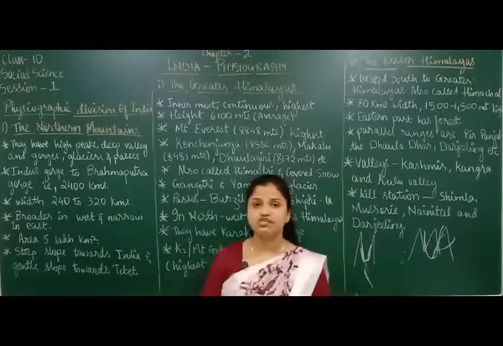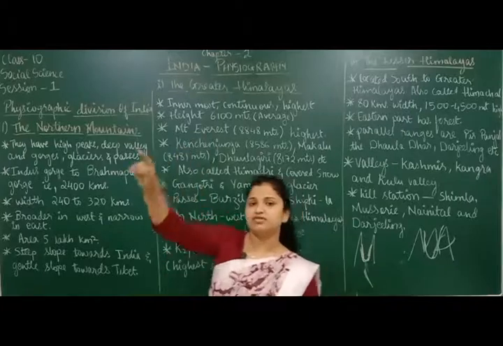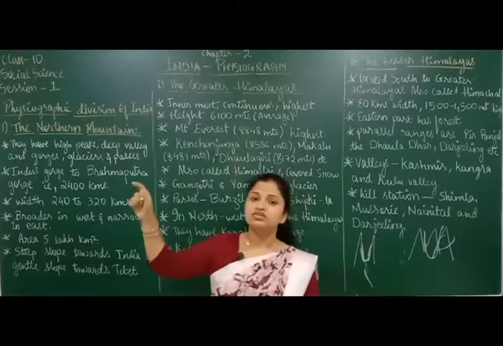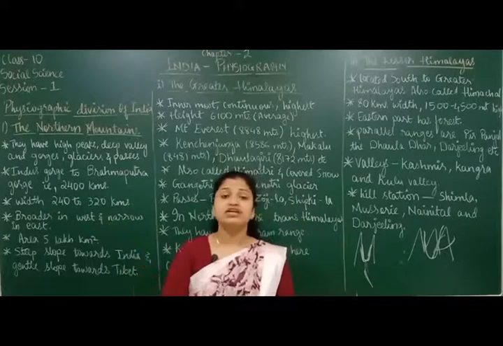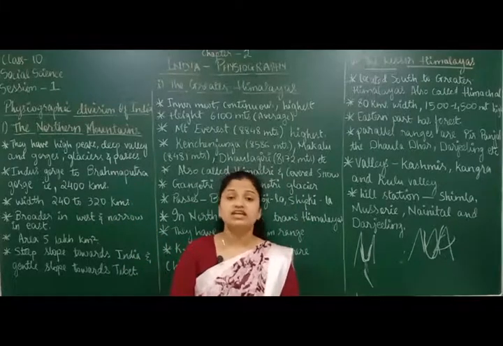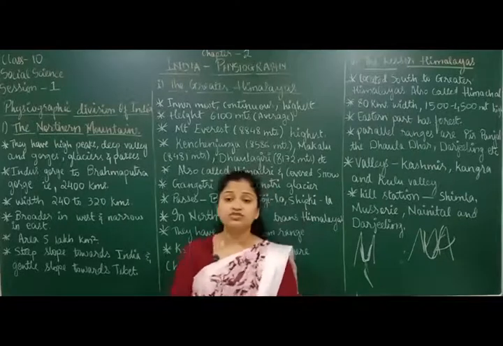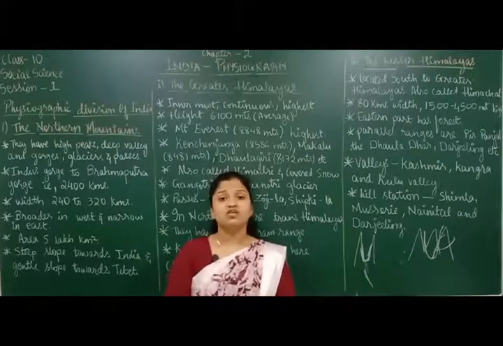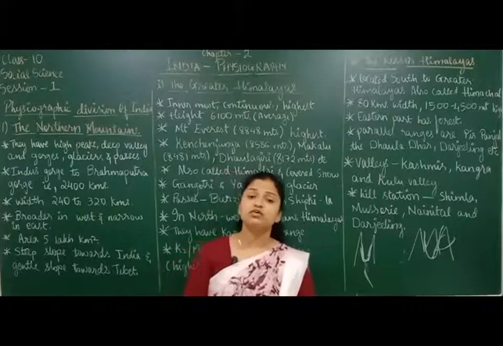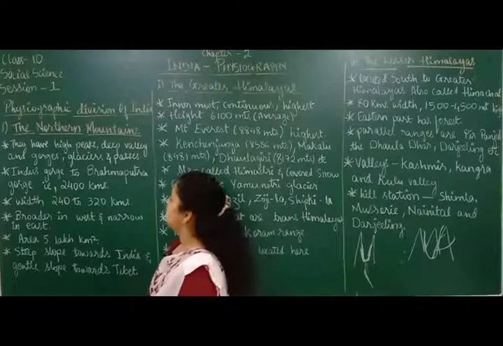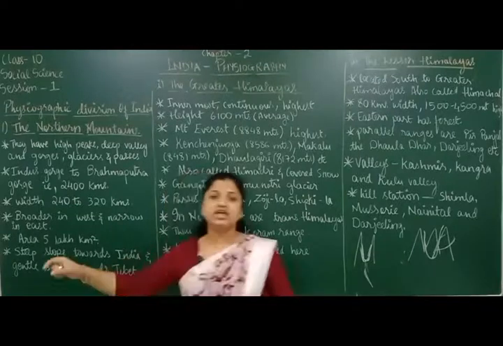Understood? I showed you the map, right? From east to west the mountains were running. It starts from Indus Gorge and goes to Brahmaputra Gorge. Like that, these mountains run east to west, and the total distance of these mountains is 2,400 kilometers. Yes. So you learned about the length of the mountains.